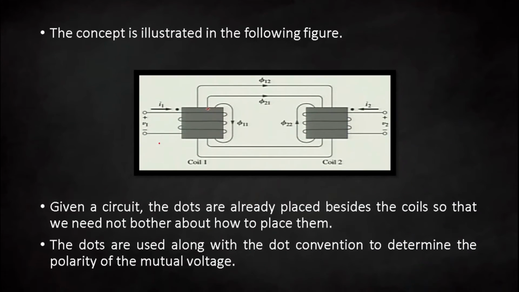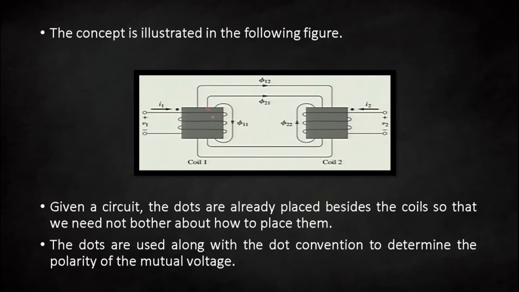So let us take an example, this circuit given right here. You can see one coil is right here, that is coil number 1. The second coil is right here, that is coil number 2. The current flowing in this coil is given by I1 and here it is given by I2. Here the dots are already marked, and the current goes into the dotted terminal. The same is true for the current right here. So whenever current flows through this coil, some flux is generated, and that has two components.